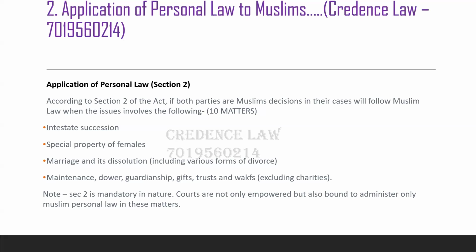And here, one thing to note is it's mandatory to apply the Muslim personal law for the following matters if both the parties are Muslim. Courts are not only empowered but also bound to administer the Muslim law pertaining to these 10 matters. This is section 2, application of personal Muslim law.